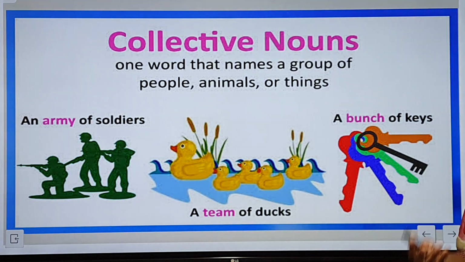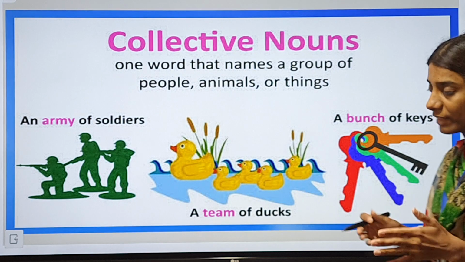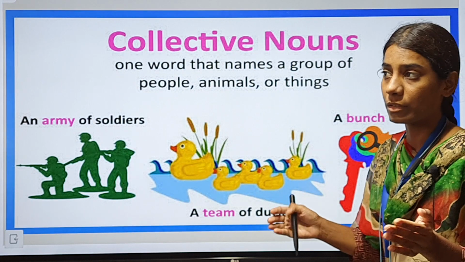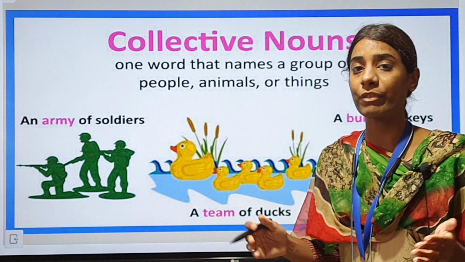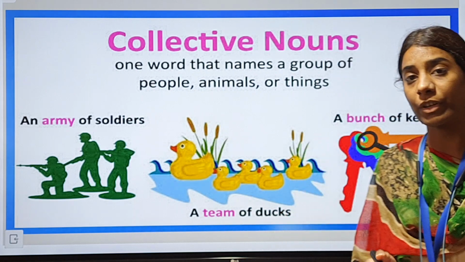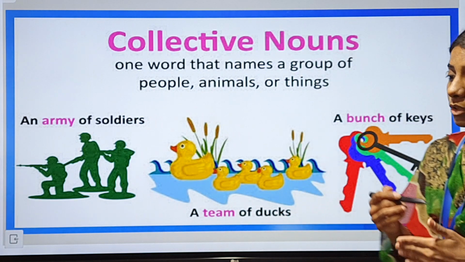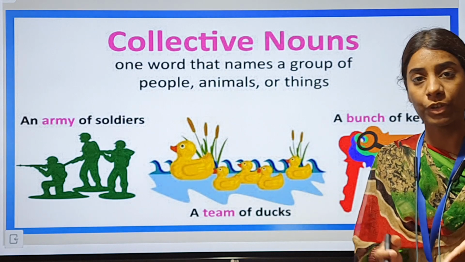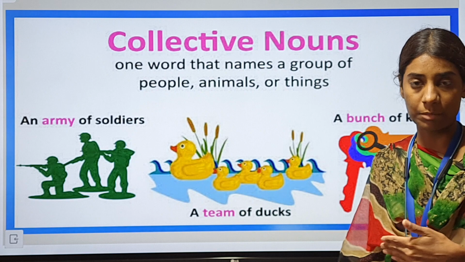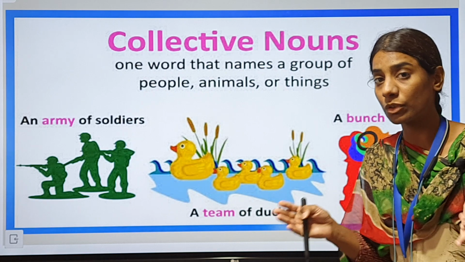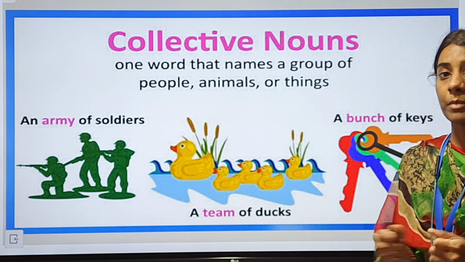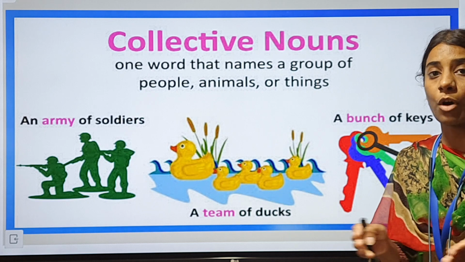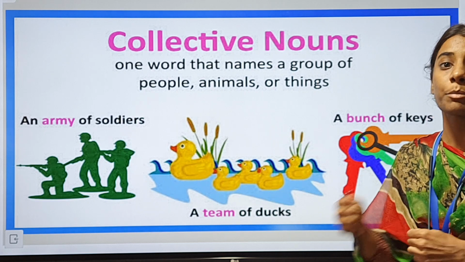Now, there is a collective noun. For example, you are having too many coins or too many flowers or too much of the photographs. And if you want to make a collection of it and then you name it something. For example, if you are having lots of flowers, you would collect it, you would form a group and you would name it bouquet.